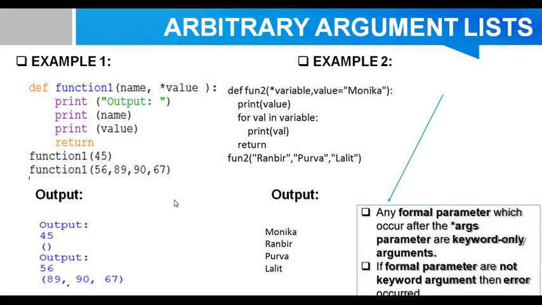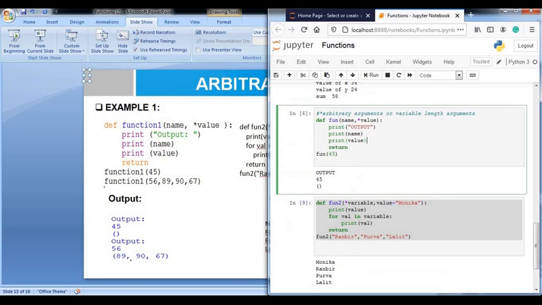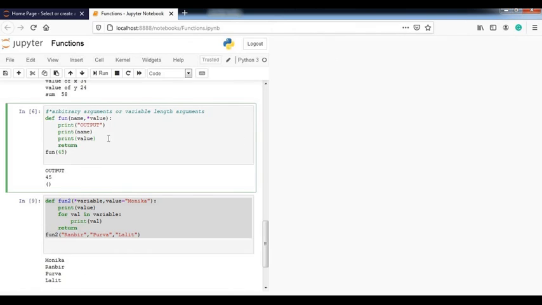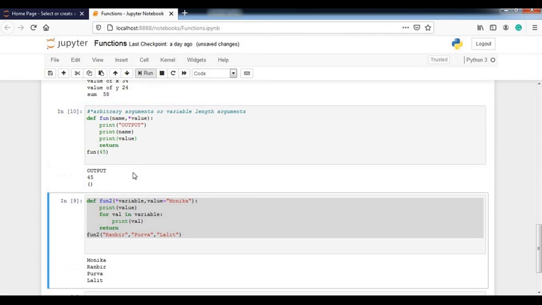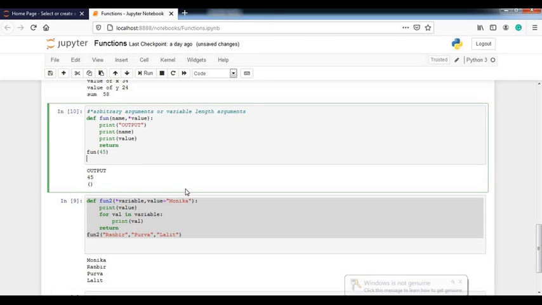Let me show you an example by running this. Same thing I write here, I just run it, and when I pass multiple values, like I'm passing many values, using commas, let's try to run it.